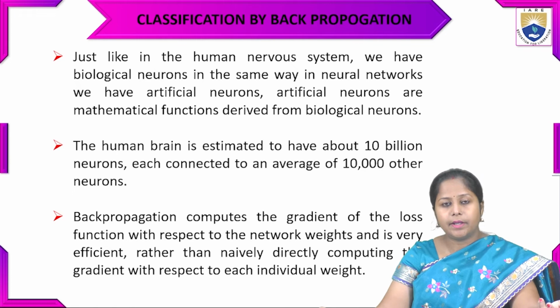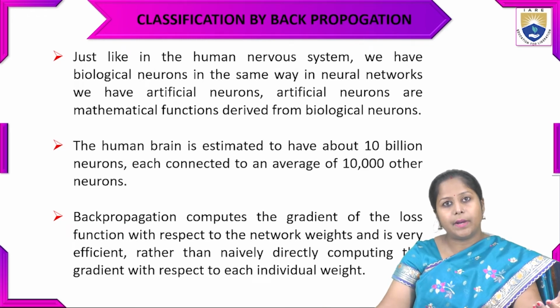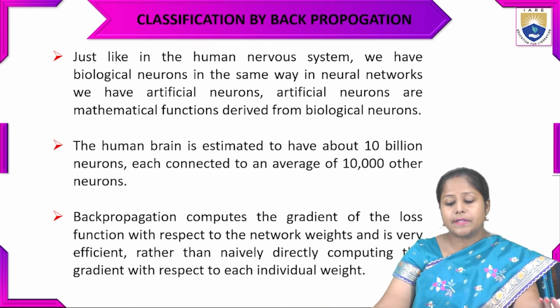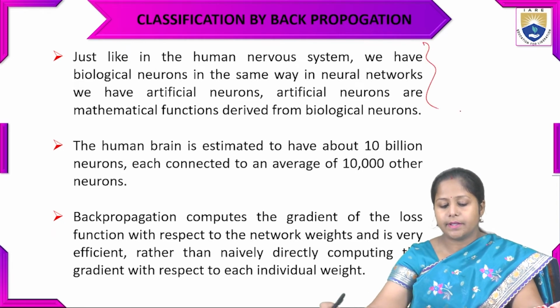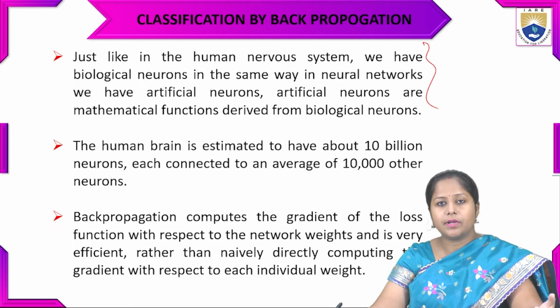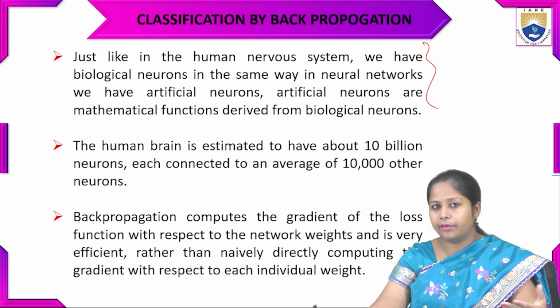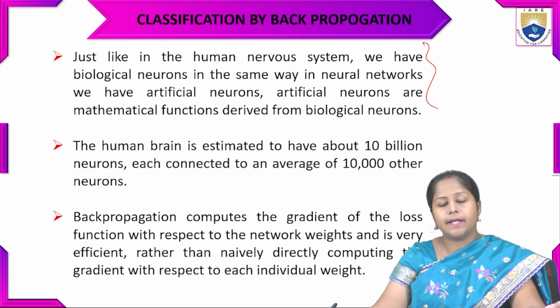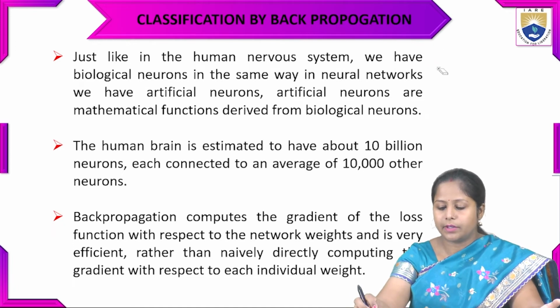Just like the human nervous system has biological neurons, in the same way a neural network has artificial neurons. Artificial neurons are mathematical functions derived from biological neurons.